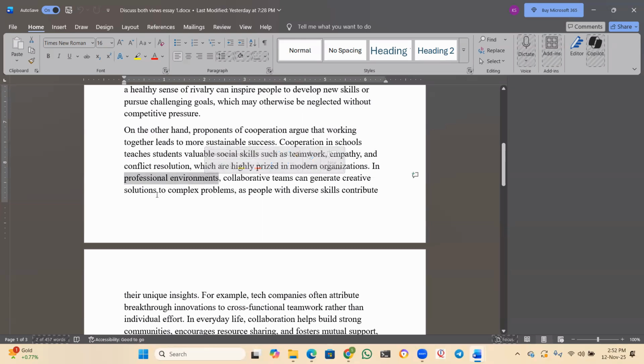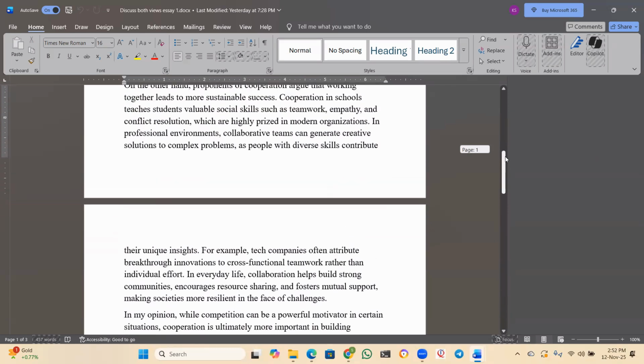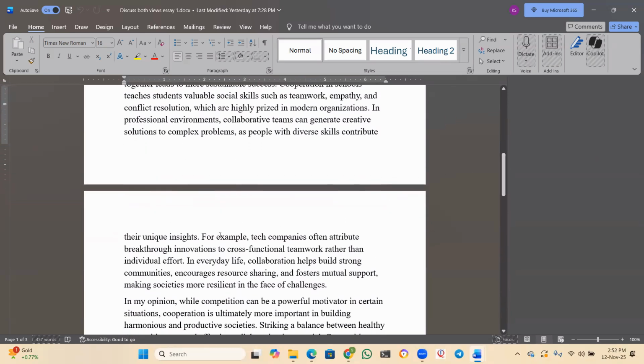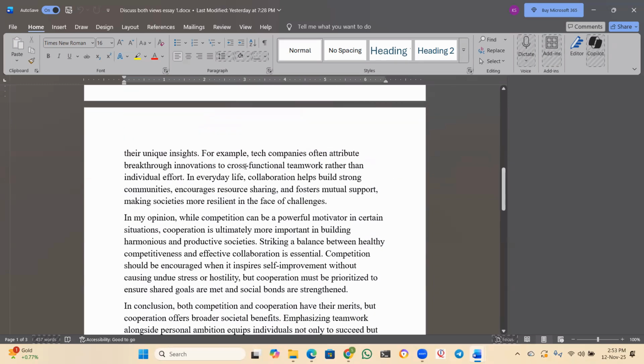Collaborative teams can generate creative solutions to complex problems as people with diverse skills contribute their unique insights. So I have given an example also. Now, if you have cooperation in your professional environments, that is companies, then you can generate creative ideas for any complex problems. For example, tech companies often attribute breakthrough innovations to cross-functional teamwork rather than individual effort. Here I gave an example. This is the example for this body paragraph.